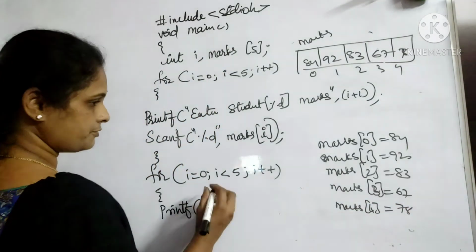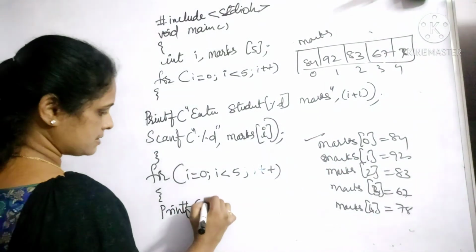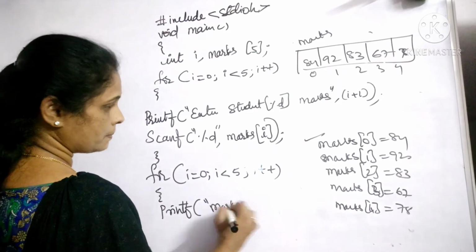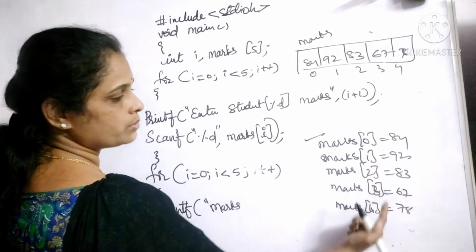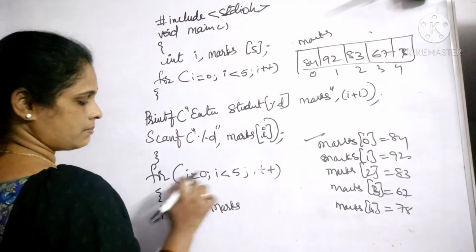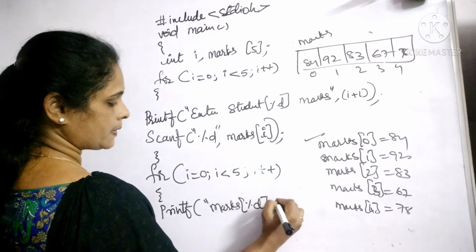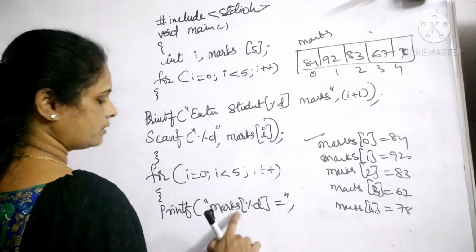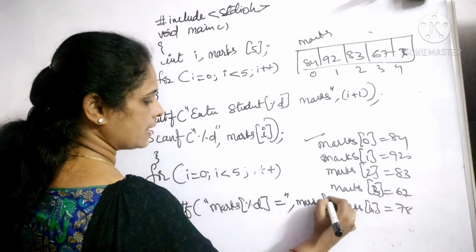So printf, I need my output to be like this. Marks 0. 0 means again it is a counter variable. 0, 1, 2, 3, 4 and so on. So I, marks of I, that is %d is equal to what? It is I. So it is marks of I here.